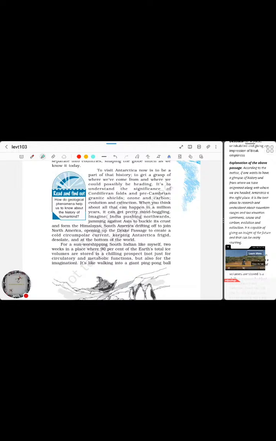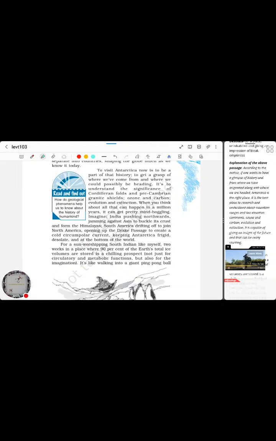So basically India, it was pushing northwards. Actually it was a part of Australia, and for millions of years it was just disintegrating due to the tectonic plate movements, and it started moving some way towards the north. It moved, and at a particular point of time, due to the collision with the Asian subcontinent, the drift created the Himalayan mountains, the buckle of its crust. So that's what they're trying to say, and that's how India was formed.